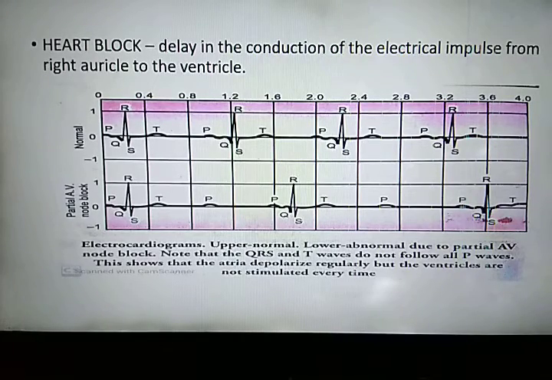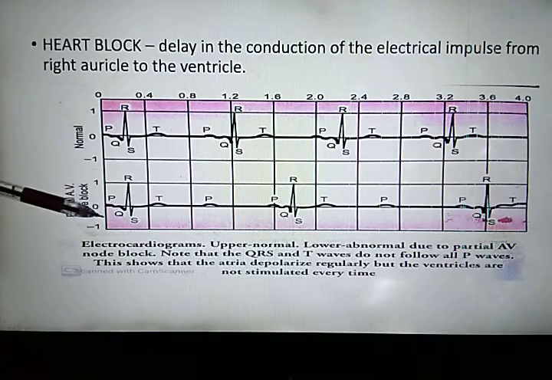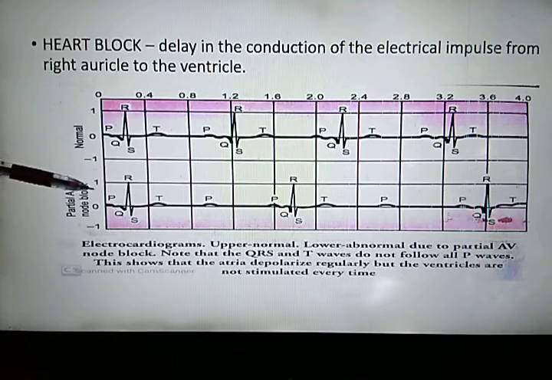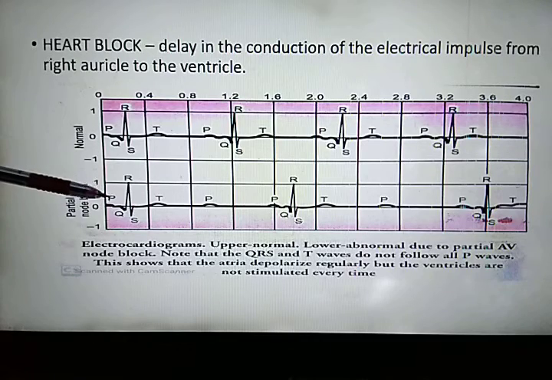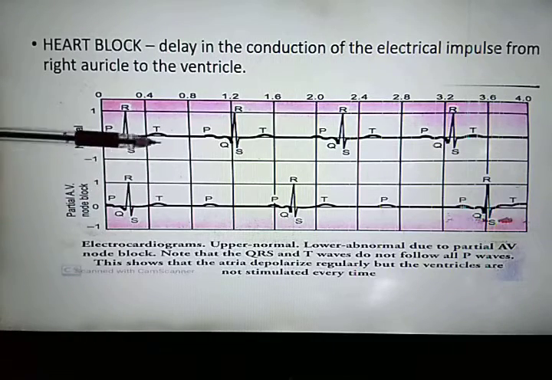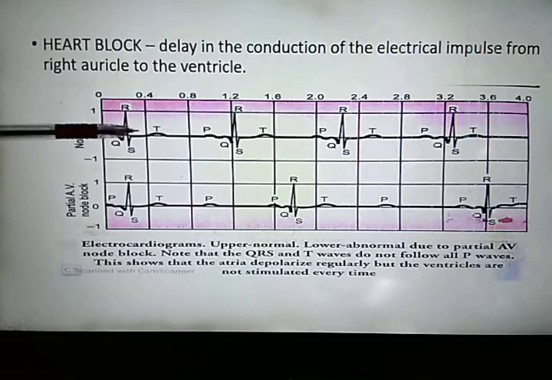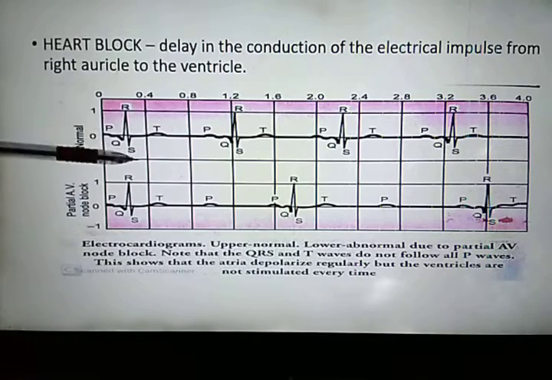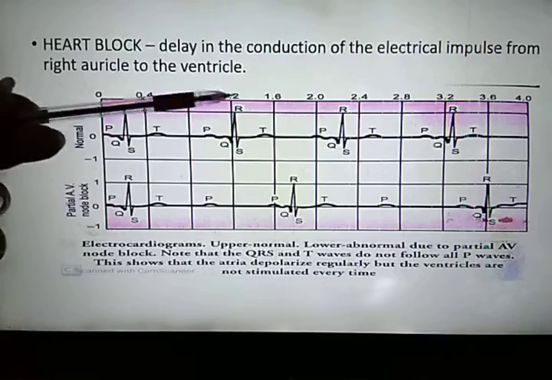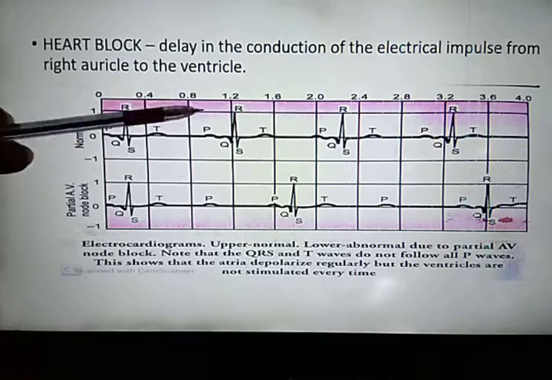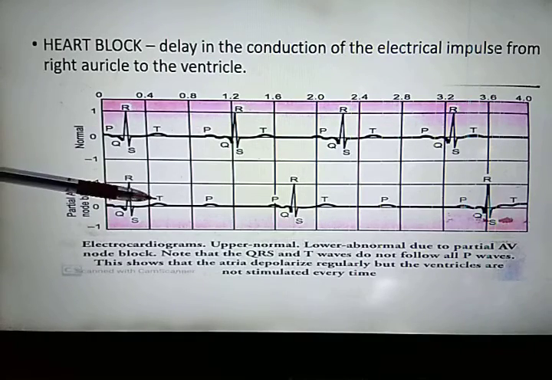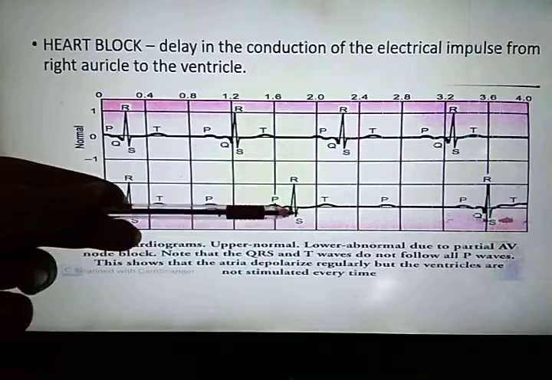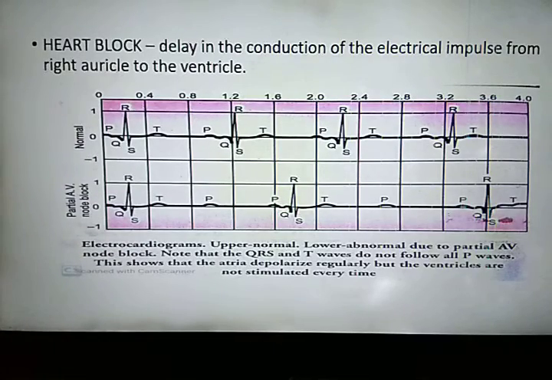How can we know about heart block? By observing the ECG. You can observe the second ECG, which is of partial auriculoventricular node block. You can see here the first PQRST, and the second time, this is the normal ECG: every time, all the waves PQRST are in a proper series. But in the second one, there is PQRST, then only P, PQRST, then only P. What does it show?